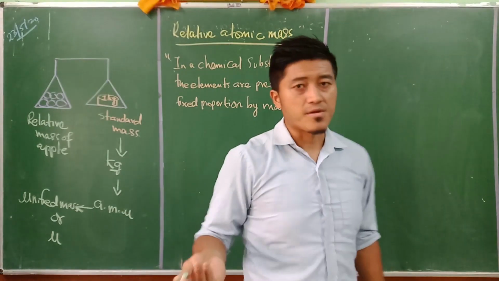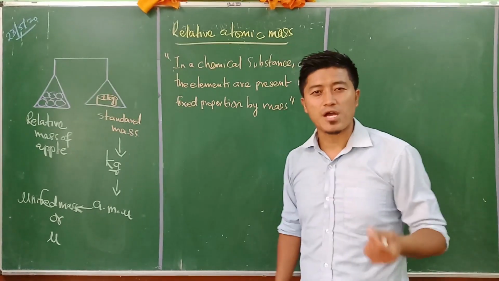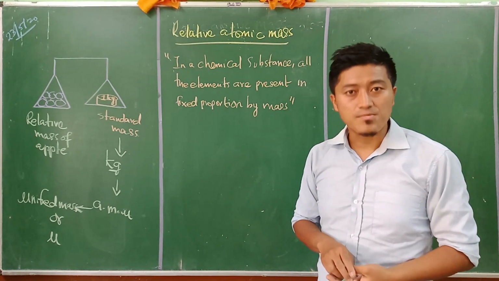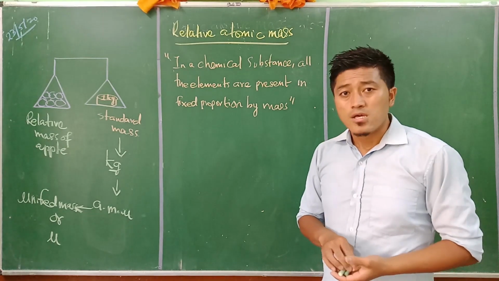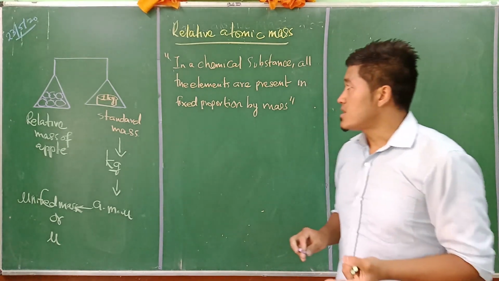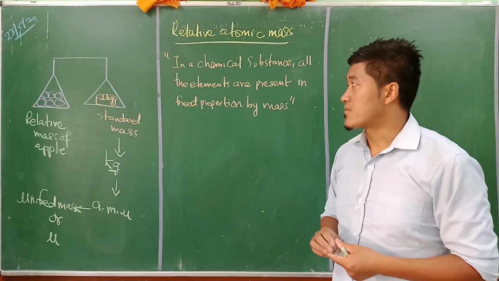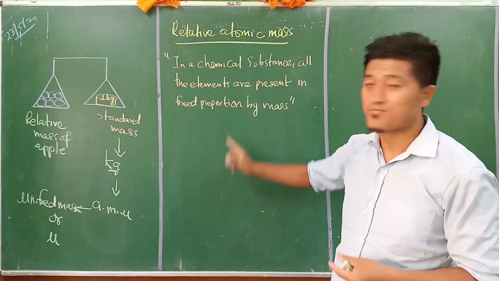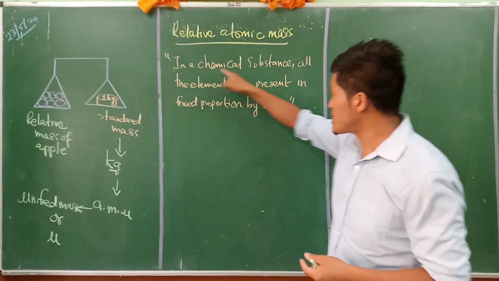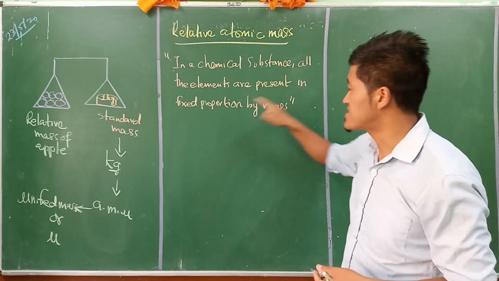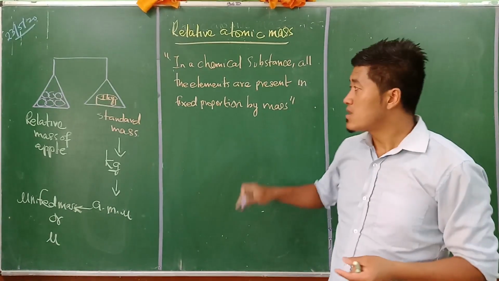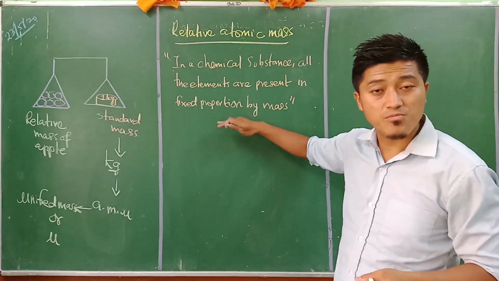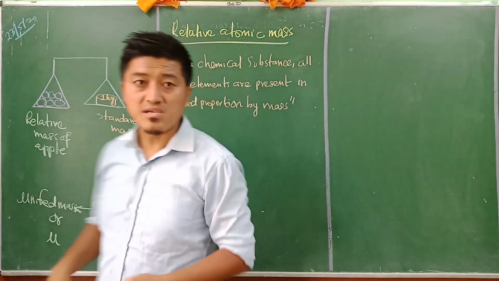Now let's try to understand. At that period, there was very limited information about elements, atoms, the existence of the atom, and the chemical bonding of atoms. John Dalton was trying to understand this. He referred to Proust's law, the law of definite proportion, which says that in a chemical substance, all the elements are present in a fixed proportion by mass. Taking this background, we understand relative atomic mass.